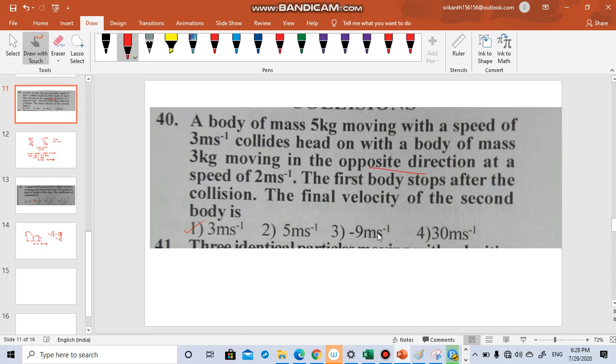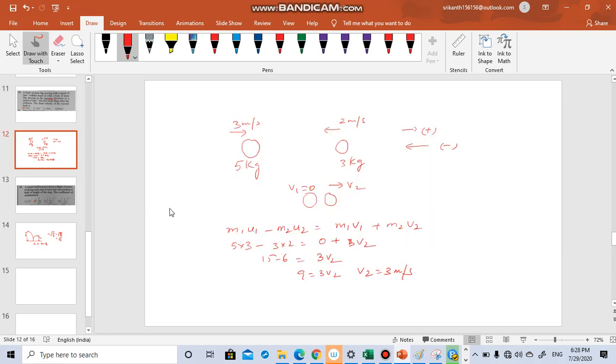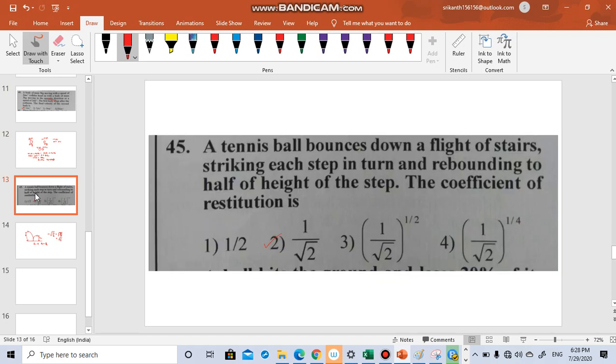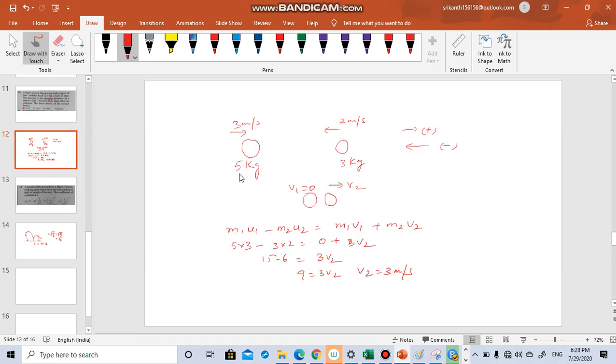If you see the options, minus is also there. So this is a level 2 question. So here you should properly put the direction while framing the equations. See, there is a 5 kg mass, it is moving with 3 meter per second. There is a 3 kg mass, it is moving with 2 meter per second, both facing each other. If you consider this as positive x, then this will be negative.